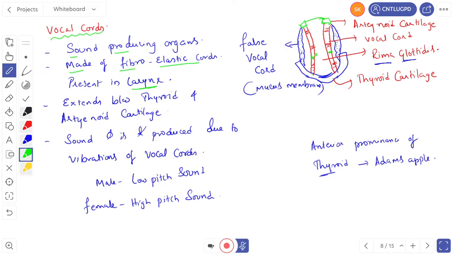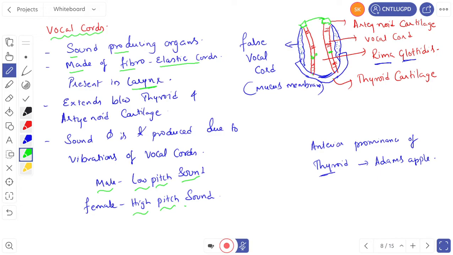Then, besides the vocal cords, there are also mucous membranes. The blue colored one is the mucous membrane. They are also called false vocal cords. False vocal cords do not produce any sound. So if we see, the male's voice is always low pitch, and females have a high pitch voice.